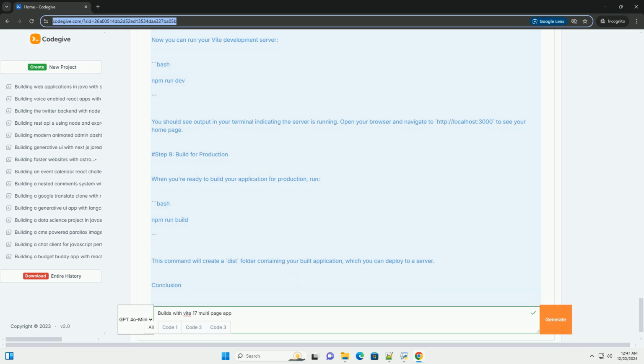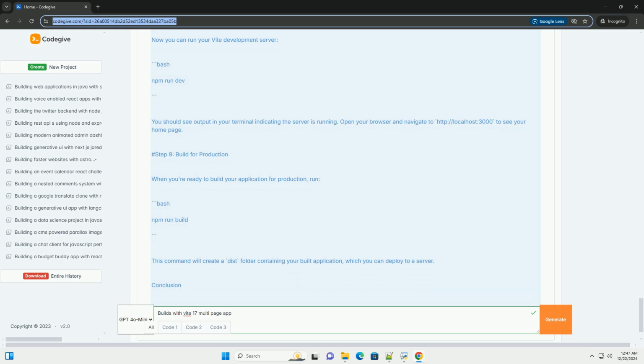Step 8, run the development server. Now you can run your Vite development server: npm run dev. You should see output in your terminal indicating the server is running. Open your browser and navigate to http://localhost:3000 to see your home page. Step 9, build for production. When you're ready to build your application for production, run npm run build. This command will create a dist folder containing your built application, which you can deploy to a server.